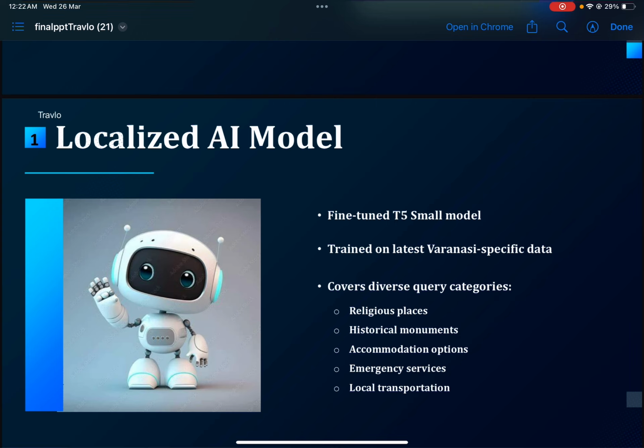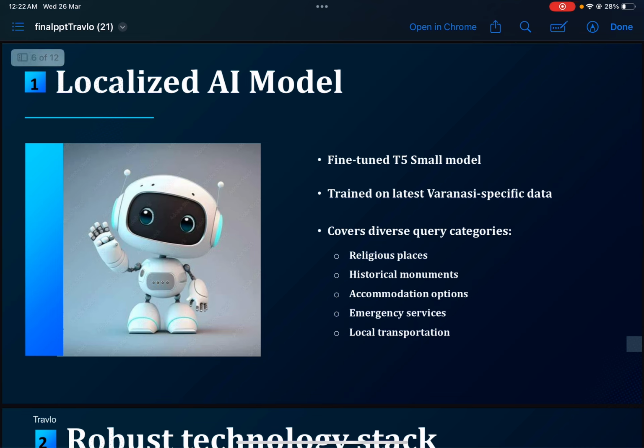In this case we selected the city of Varanasi because of more data availability on the internet, so it is very easy to scrape it and use it to fine-tune and train our LLM. It covers diverse query categories like religious places, historical monuments, accommodation and emergency services, and local transportation.